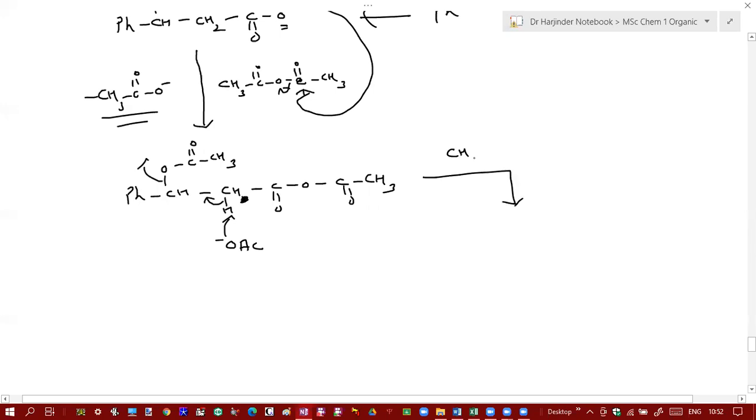So there is a loss of acetic acid and acetate ion. Acetate ion will be lost from here, and by taking this H plus ion, this acetate ion will become acetic acid.